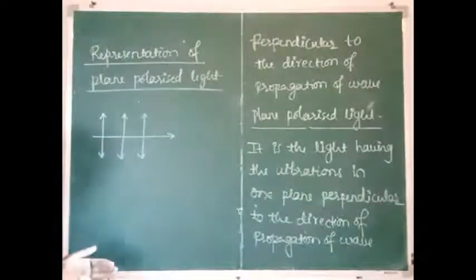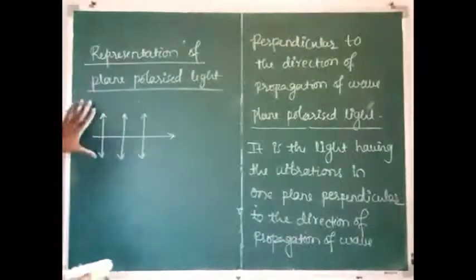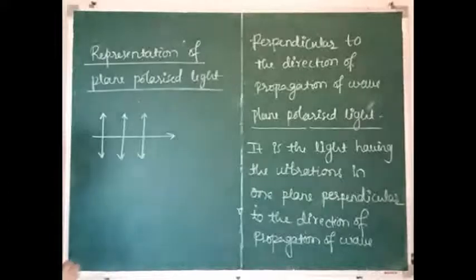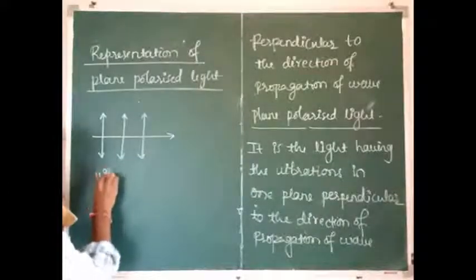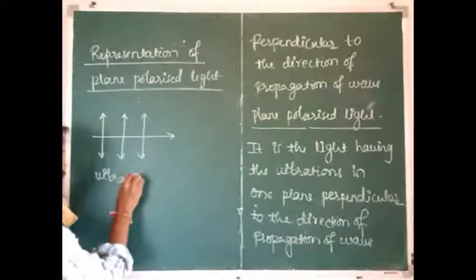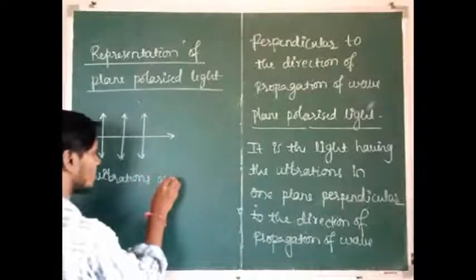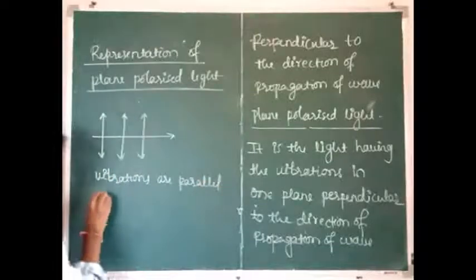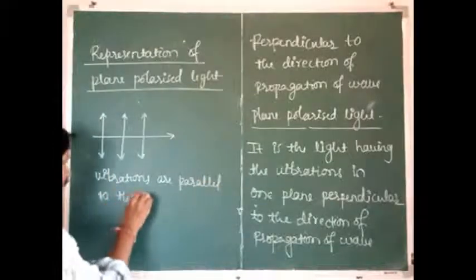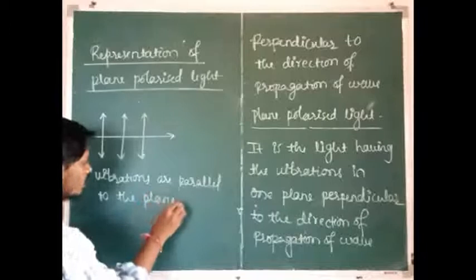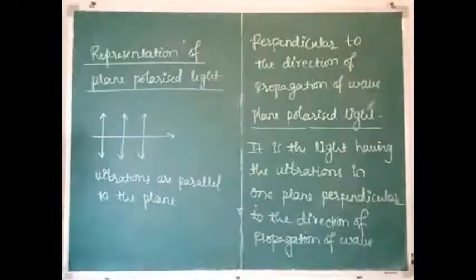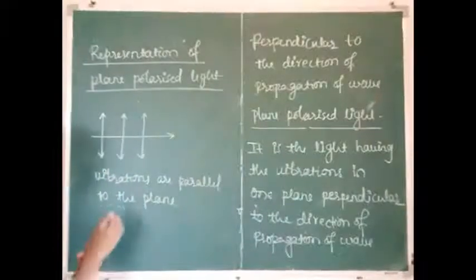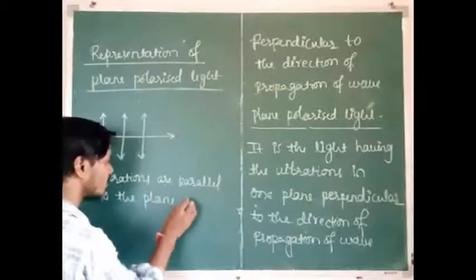Let us take it as the plane of the board. When the vibrations are parallel to the plane of the paper, we represent the plane polarized light like this.